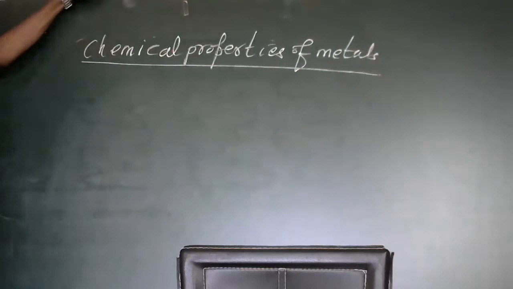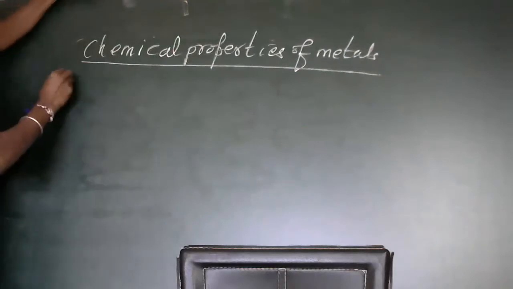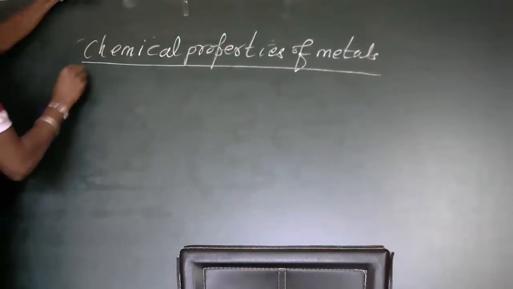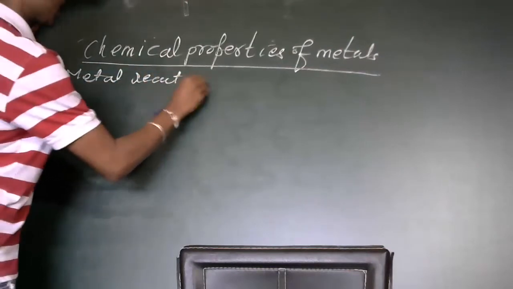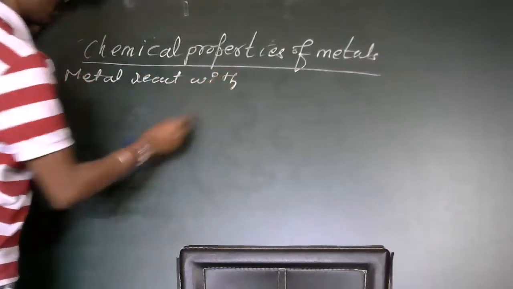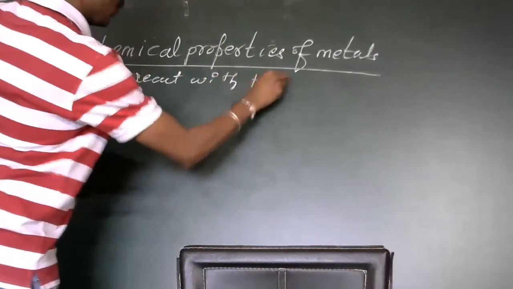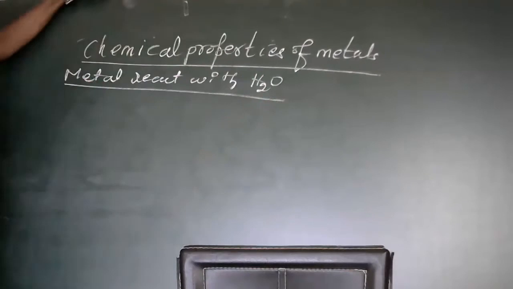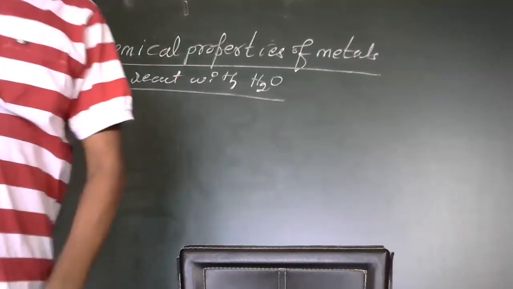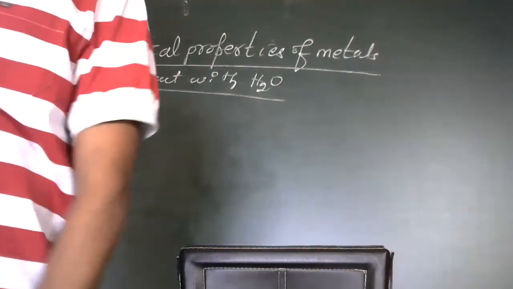Chemical properties of metals. Usually metals react with water, react with air, react with acid. Some don't react with normal water, but they react with steam.